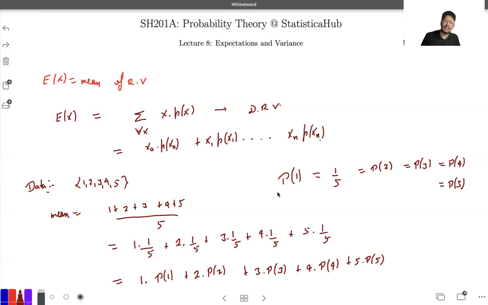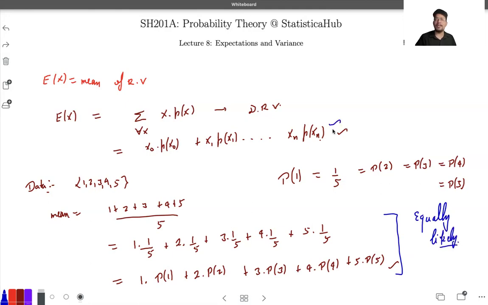We can relate this to the same thing: if you go for the population data, I'm getting something like this. If you are given some data set, and I keep the equally likely concept, then also I'm getting the probability multiplied by the respective value. That gives me the expected value, the mean of that data set. So fair enough, both concepts are combined with each other. But in this part, we are keeping the concept of equally likely, whereas in the context of random variables, we may have different probabilities. So we are writing in that form.